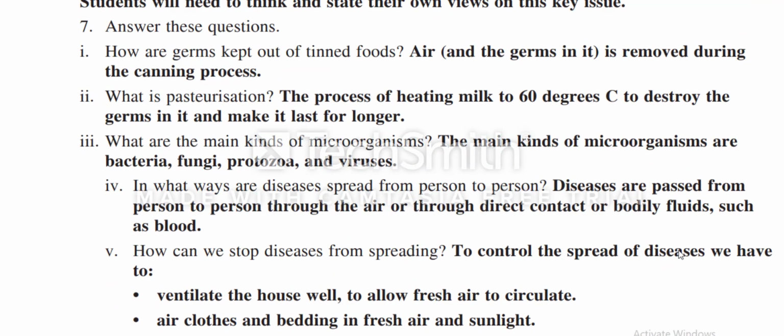Now come to the basic point, which we are going to solve. Answer the following questions on page number 20 of your science book. Question number 1, how are germs kept out of tinned food? Air is removed during the canning process. Air and the germs in it are removed during the canning process.